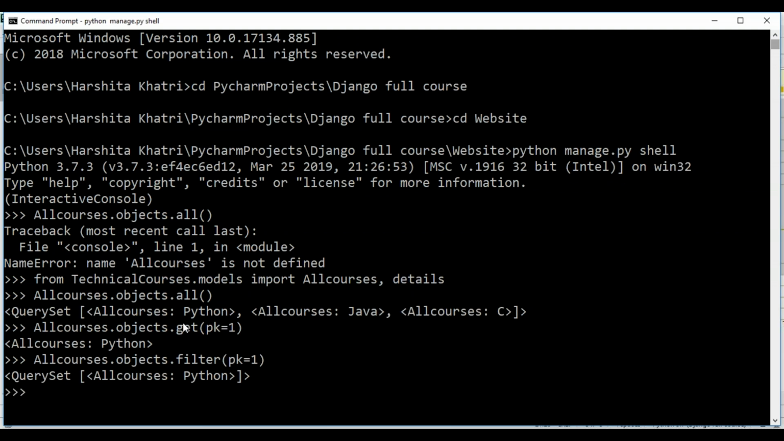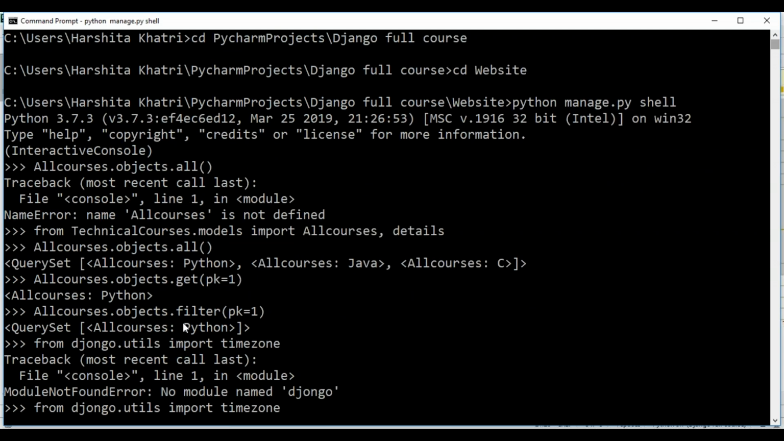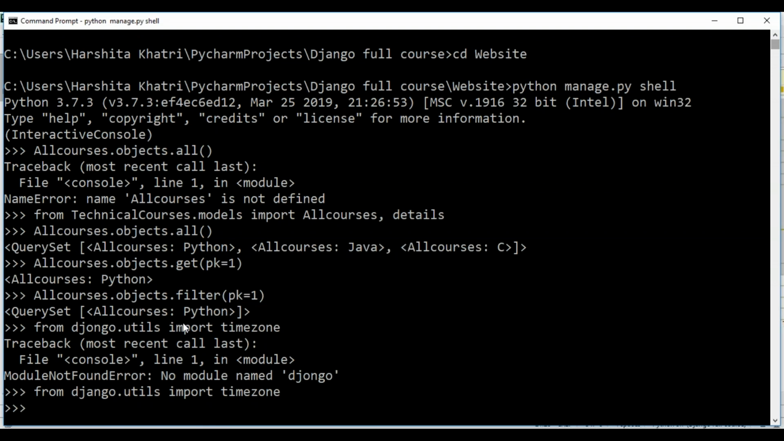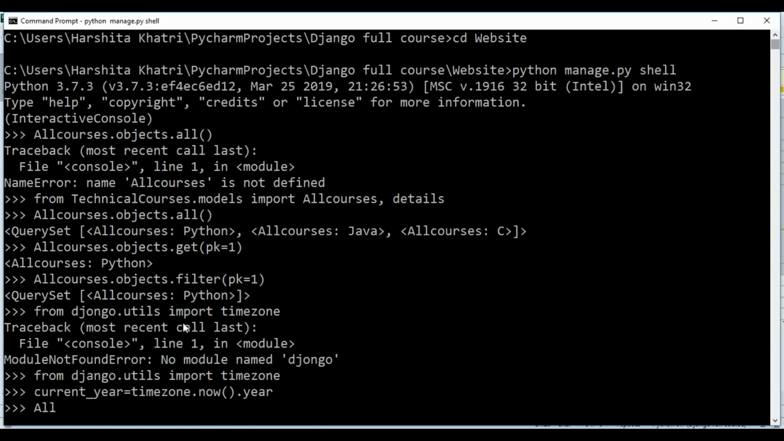Now, I'll be importing the Django.utils timezone method over here. So from Django.utils, import timezone. Please be careful with the spellings. Okay, sorry for that. I told you guys to be careful and I myself made a mistake over here. So that's Django. After this, I'll take a new variable named current year, and I'm going to equate it to the year of the current date. So for that, I'll just write current underscore year equals timezone.now dot year.